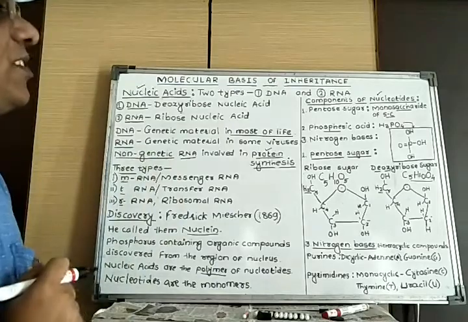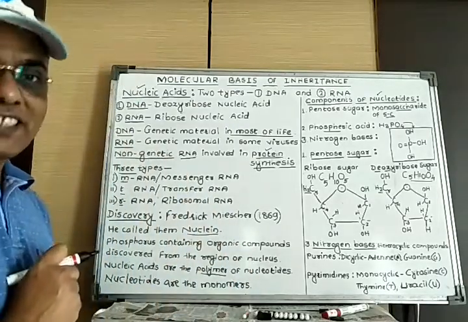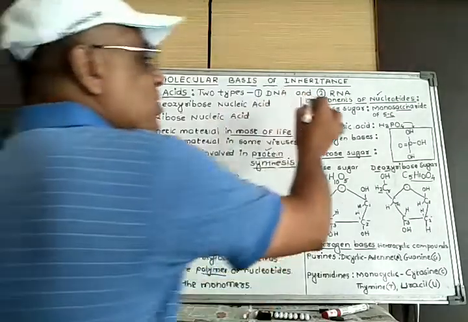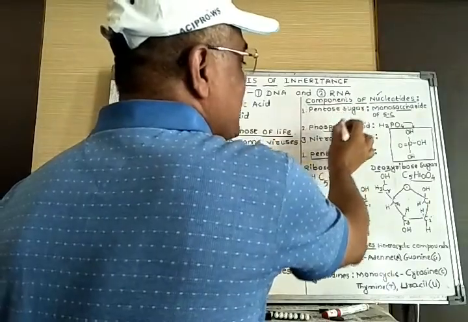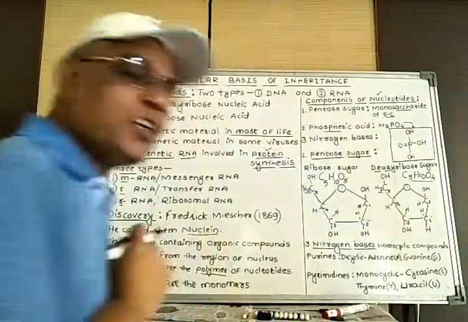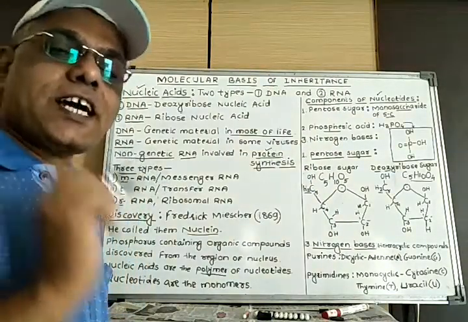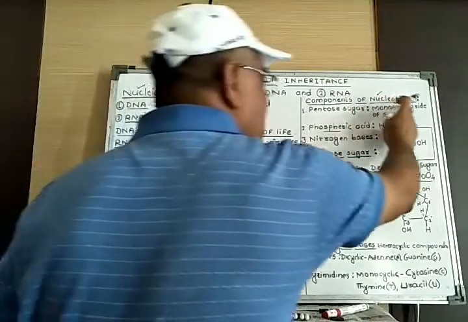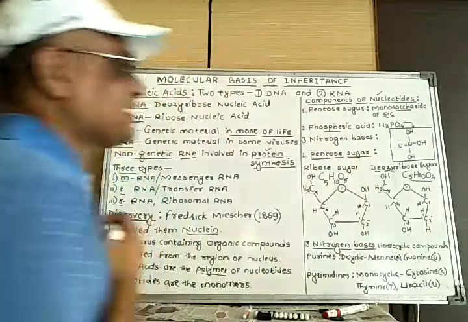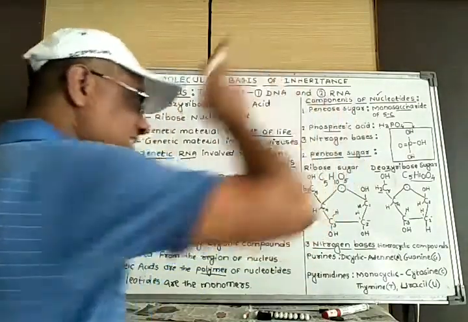Next listen, if nucleic acids consist of nucleotides, then what do nucleotides consist of? A nucleotide consists of three components. The first is a pentose sugar, which is a 5 carbon containing monosaccharide. The second component is phosphoric acid, and the third component is nitrogen bases.